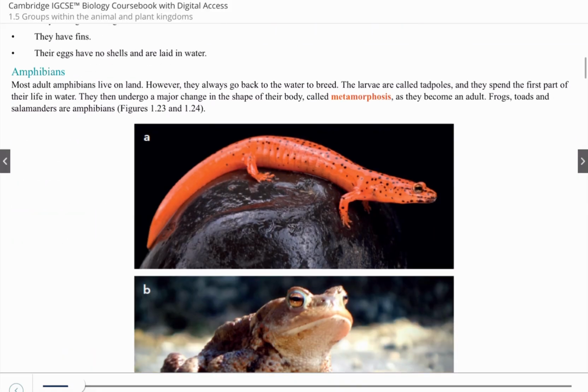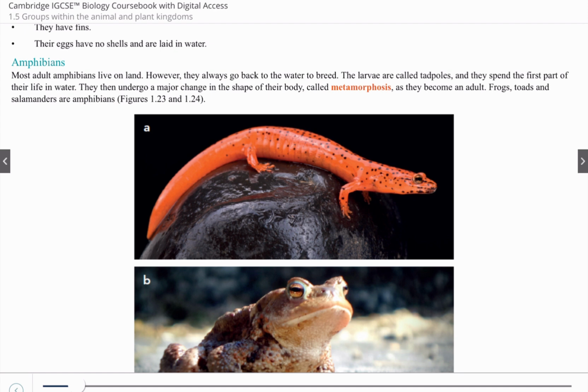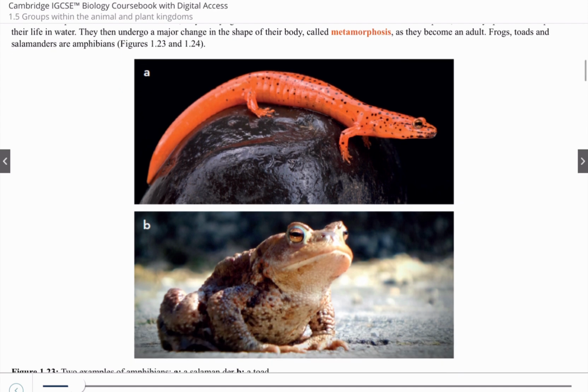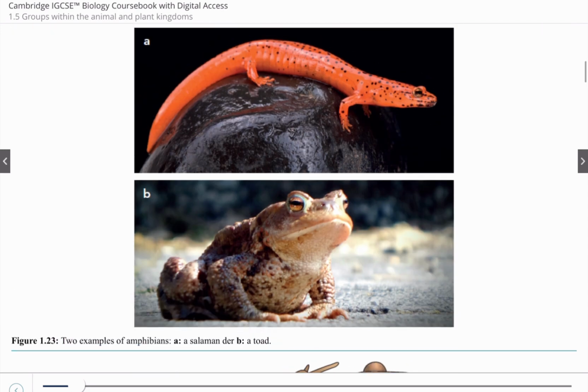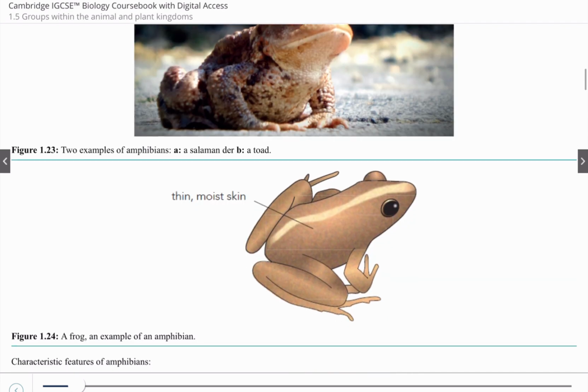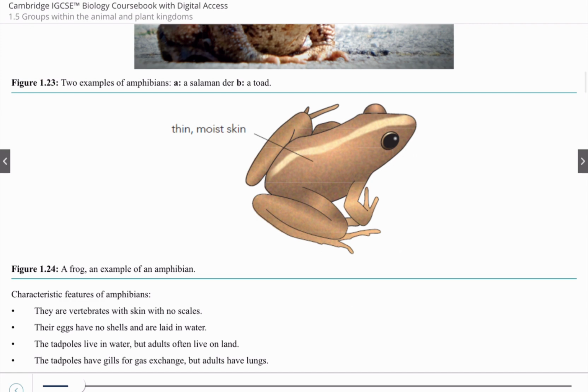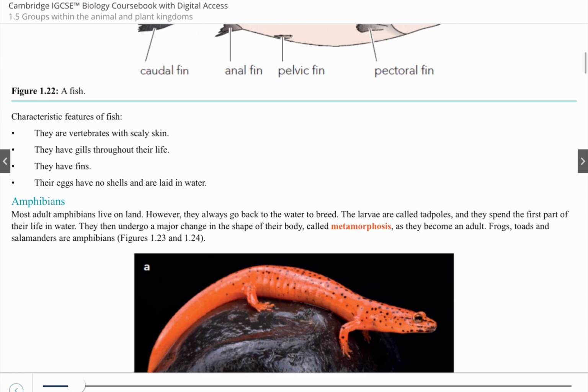The next group within the animal kingdom is amphibians. Some examples of amphibians are lizard and frog. This one is not a lizard. This is a salamander, if I say it correctly. And a toad, not a frog. But a frog is also an example of an amphibian.